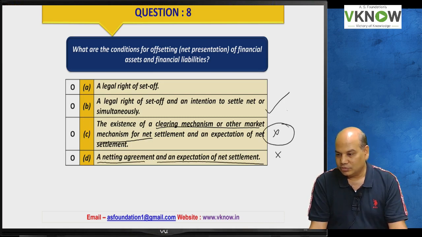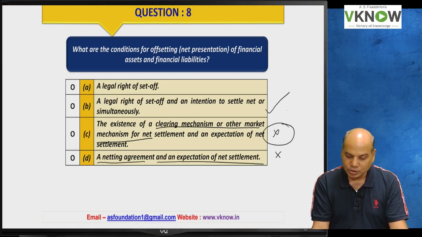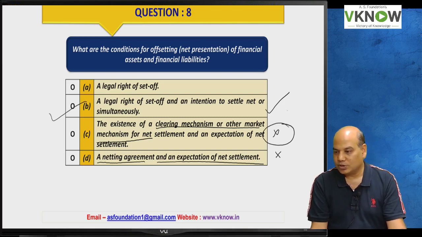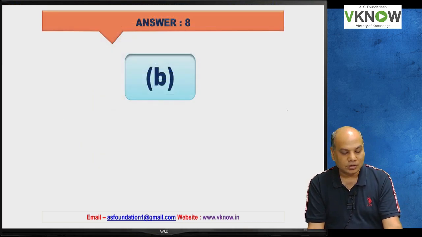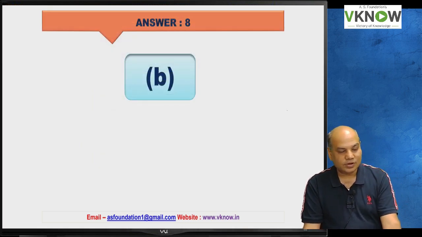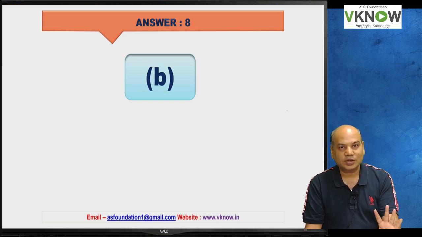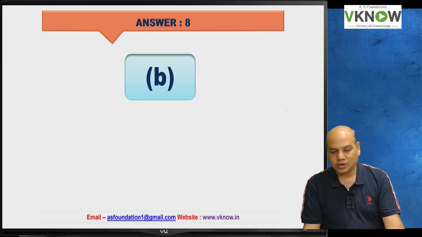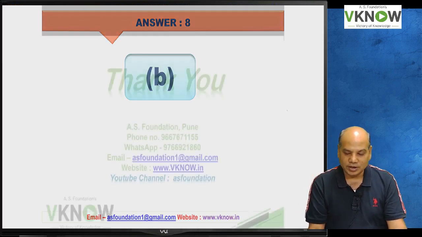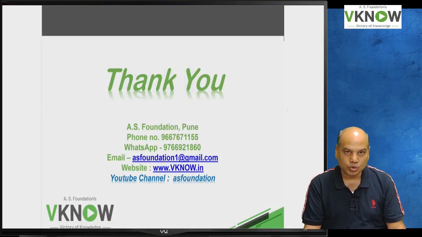We don't require a netting agreement. There must be an intention to settle net and a legal right to set off. So the first option was right. Check the answer. These 8 questions are nothing but a small summary of this whole standard, Ind AS 32.